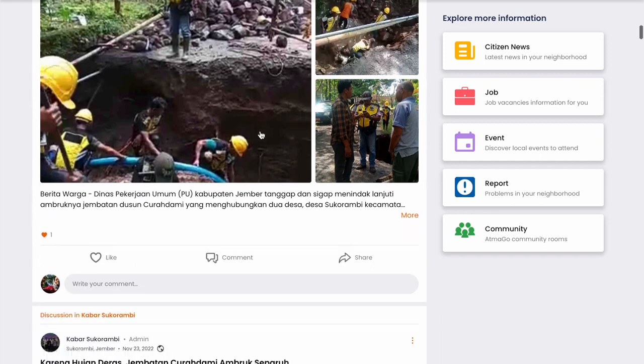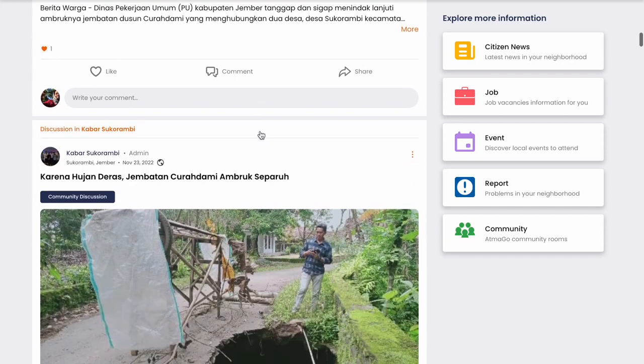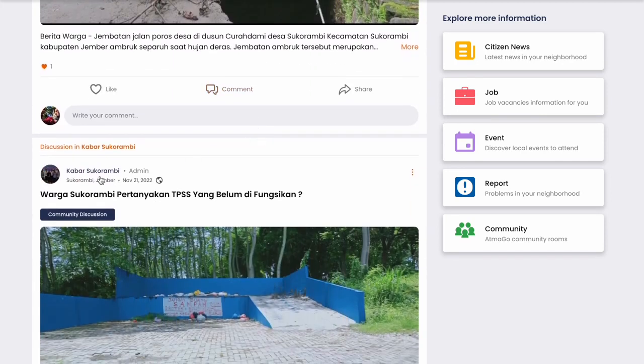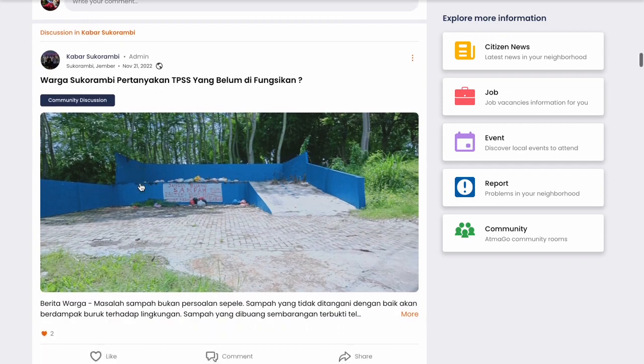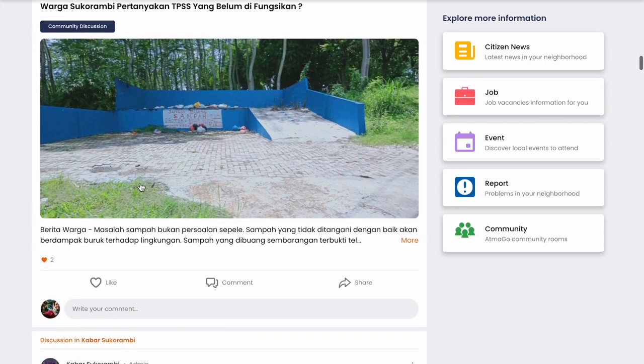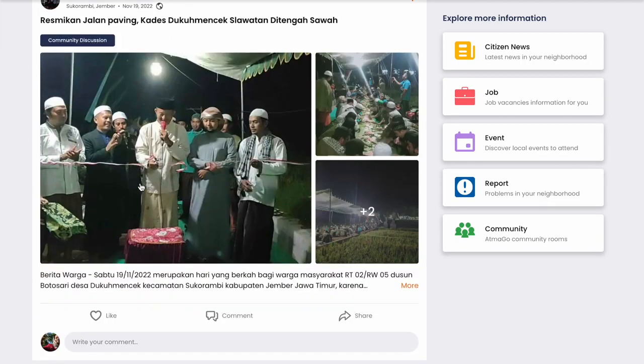So not necessarily because I am in the community, but it's because I follow that particular topic and that community is talking about that topic, then I'll get that information on my feed. And also it's because I follow certain locations. So for example, this Sukorambi Jember location, which is a very hyperlocal location, and because the communities there are sharing information about what's going on there, it will also be shown on my feed.